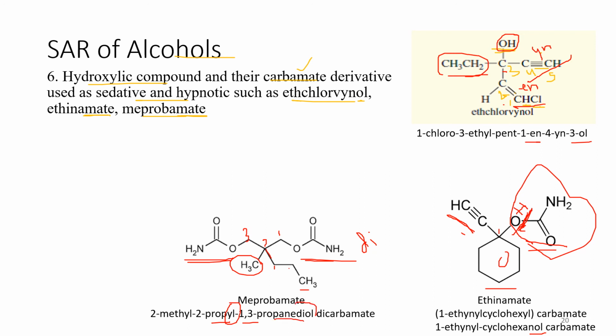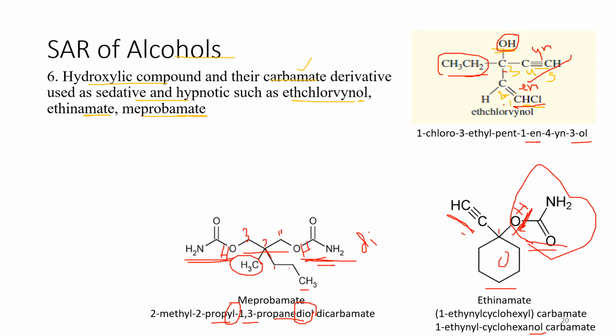Again in this structure it is talking about its parent compound. In the parent compound over here was the hydroxyl group, it was a diol, but now it is replaced by the carbamate. So previously on the first and the third carbon a diol was there, so we cannot say propane, it was basically propanol, but one propanol was not there. There were two alcohol groups added, so propanediol, now it has become dicarbamate. It is used as a sedative and hypnotic.